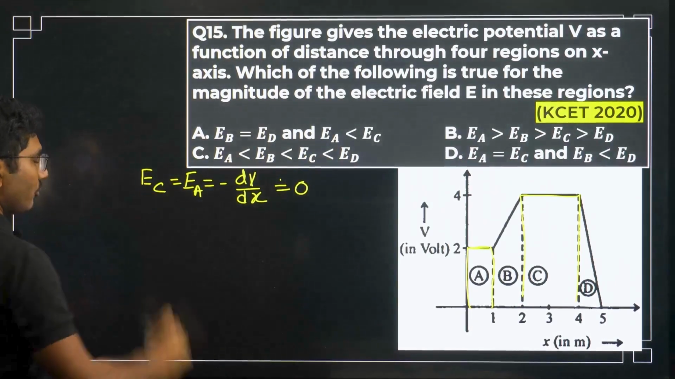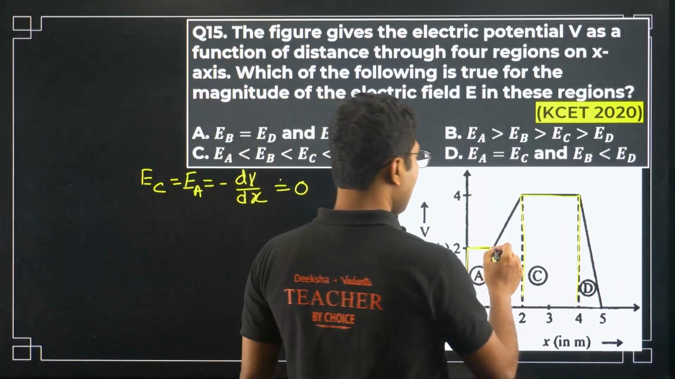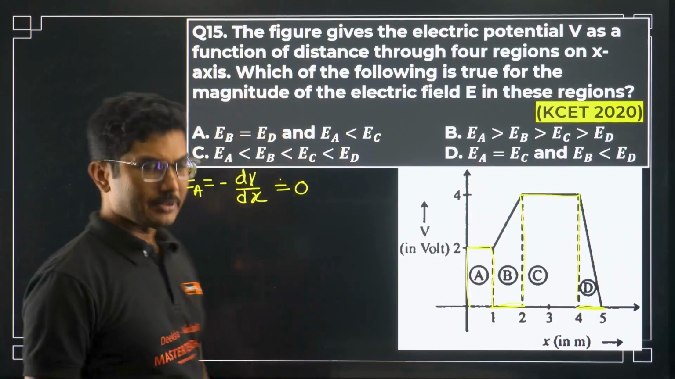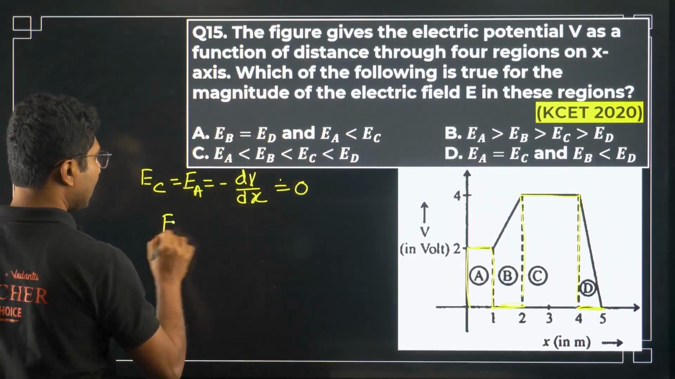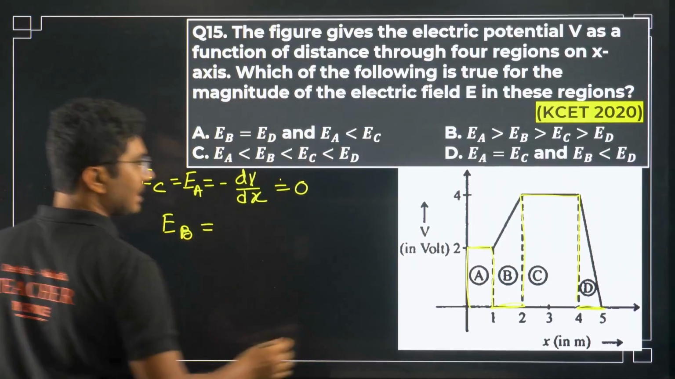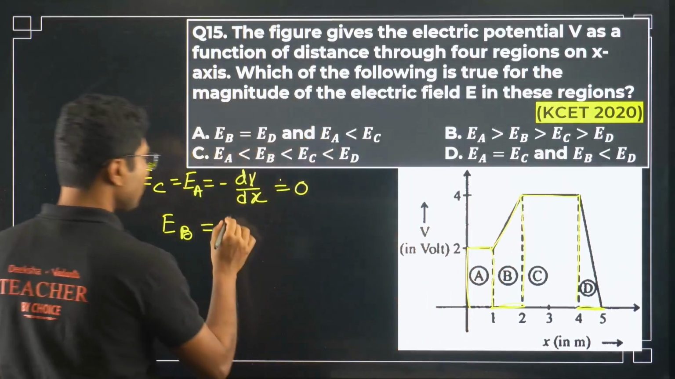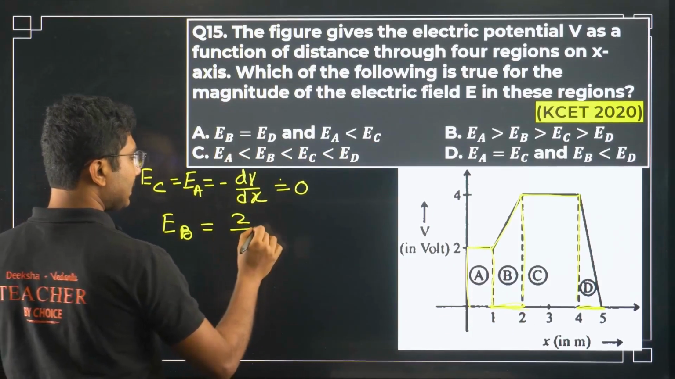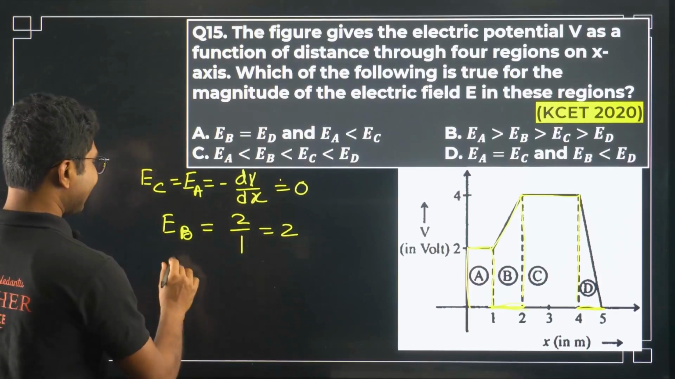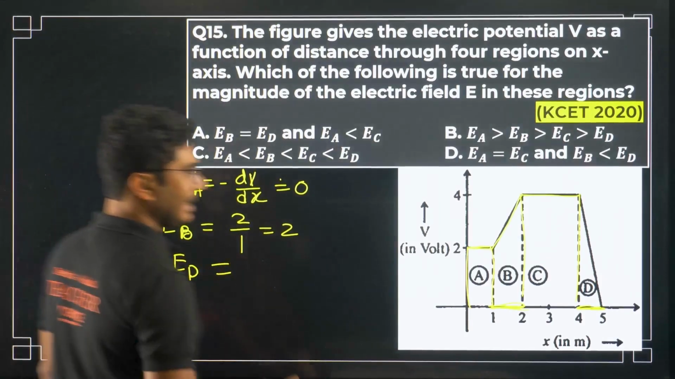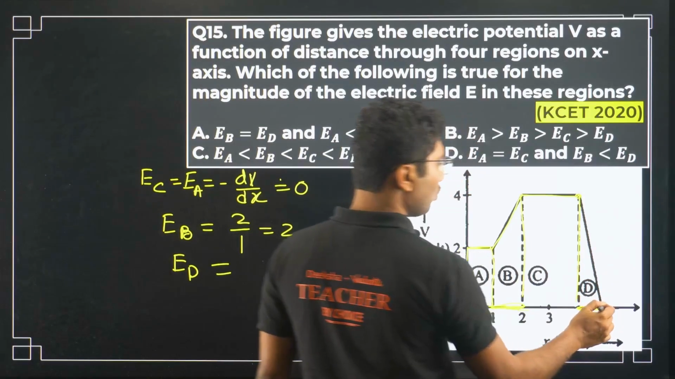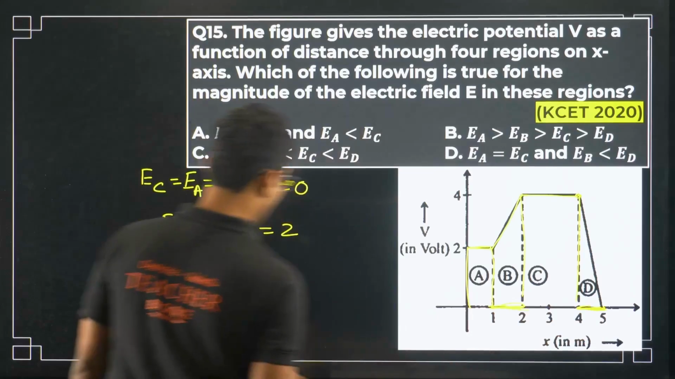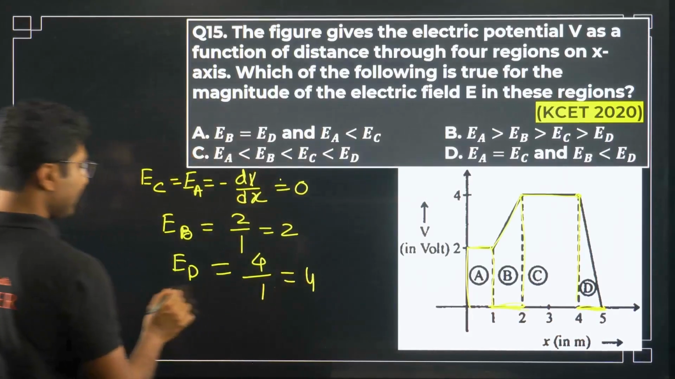Now voltage is changing at location B and at location D. Which of them is greater? EB is given by the change in voltage, which is 2. The distance is 1. So dV by dx is 2. What is ED? It is changing from 4 to 0. So the change is 4 and the distance is 1, so it is 4. So obviously ED is greater.